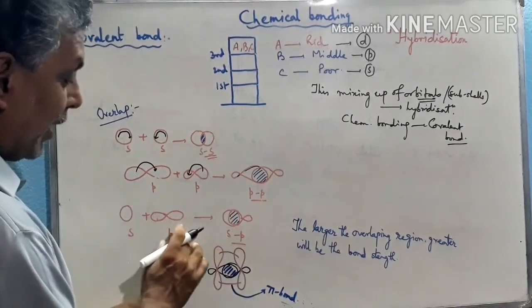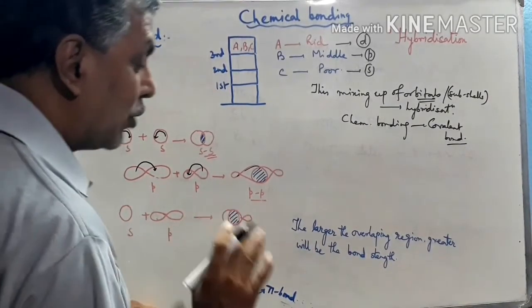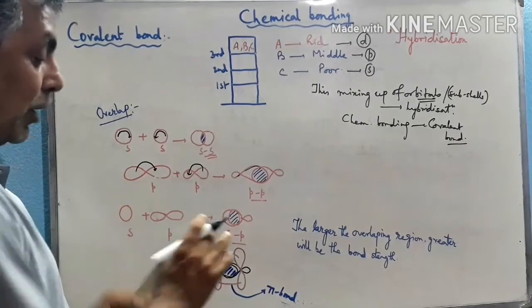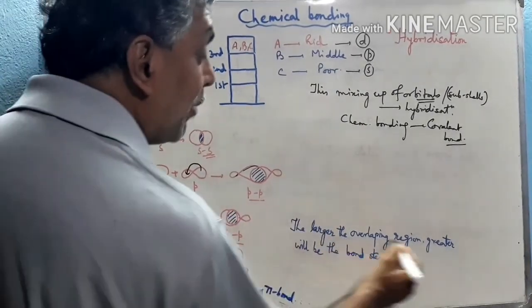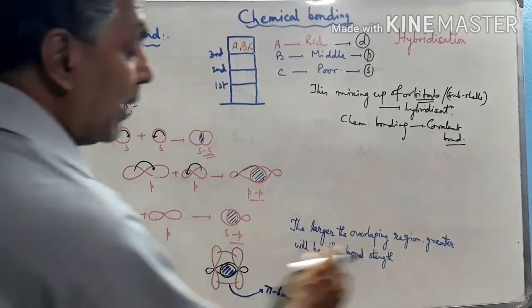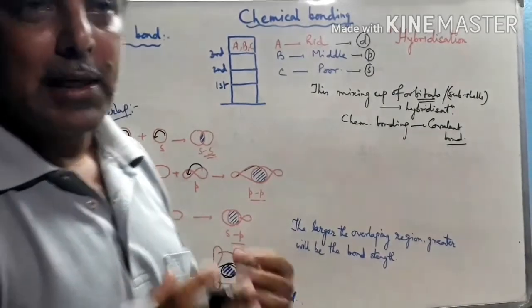Again, this is the SP overlap. The S orbital can be overlapped with the P orbital through head-on collision. Such type of head-on collision is called the SP overlap. The larger the overlapping region, the greater will be the bond strength. So with the increase of the overlapping region, bond strength increases.